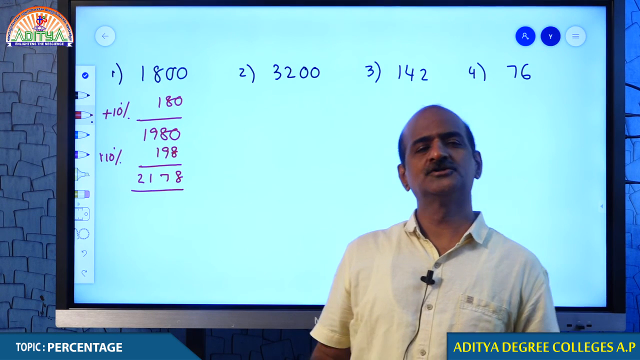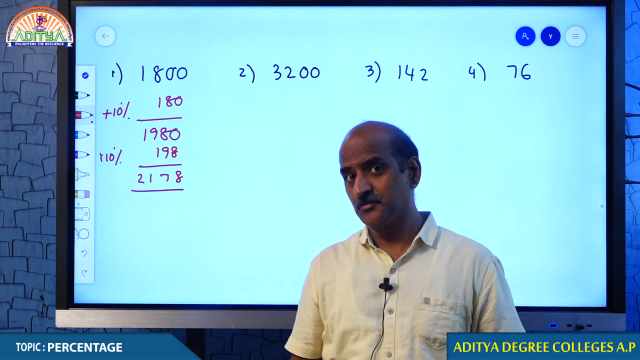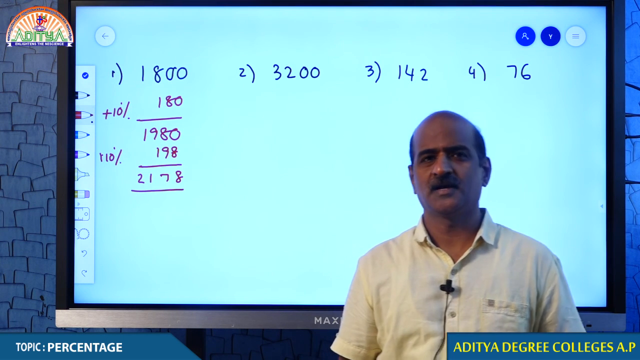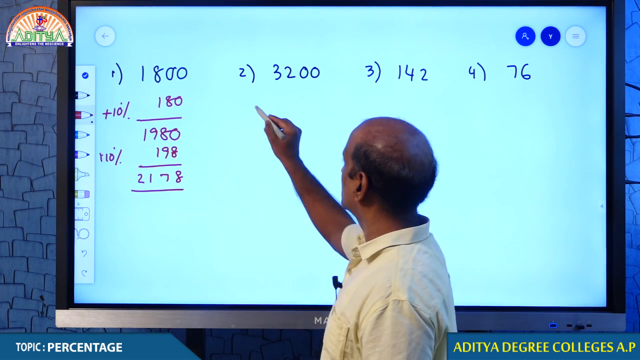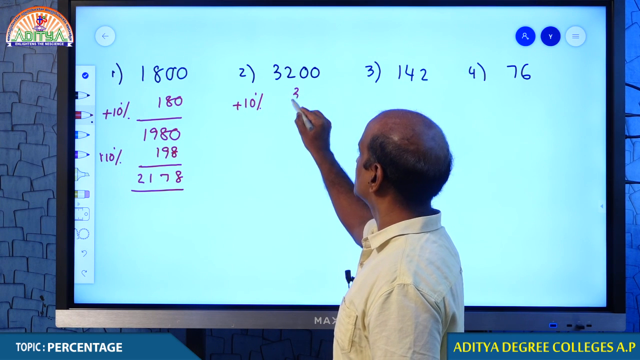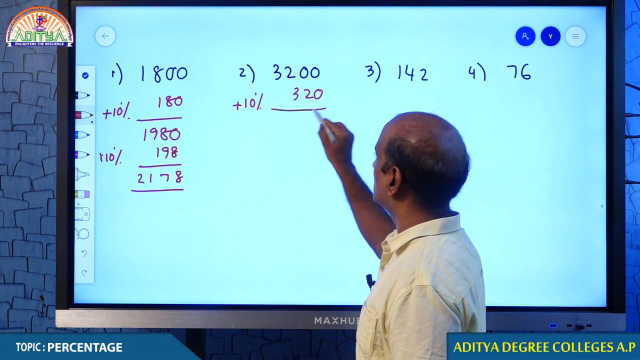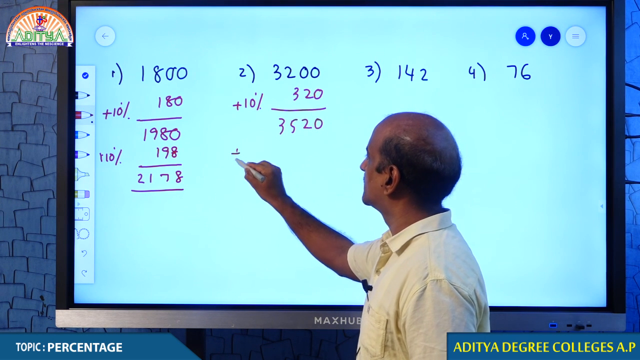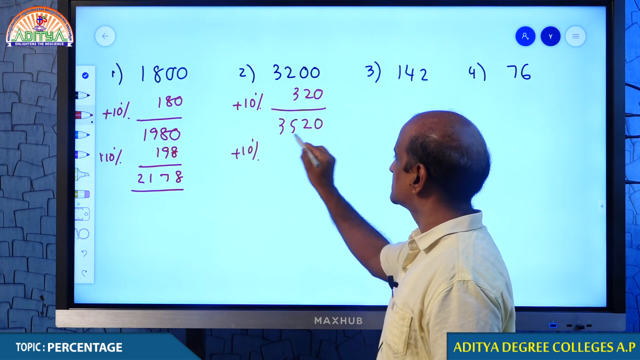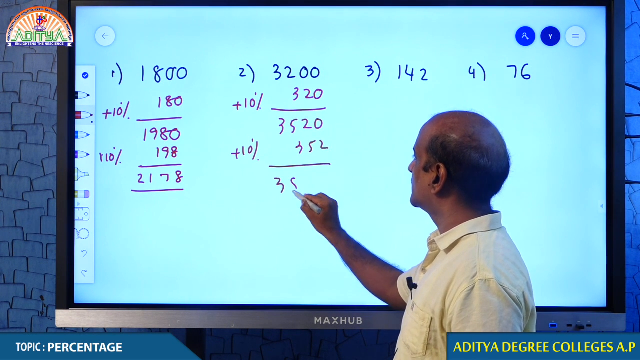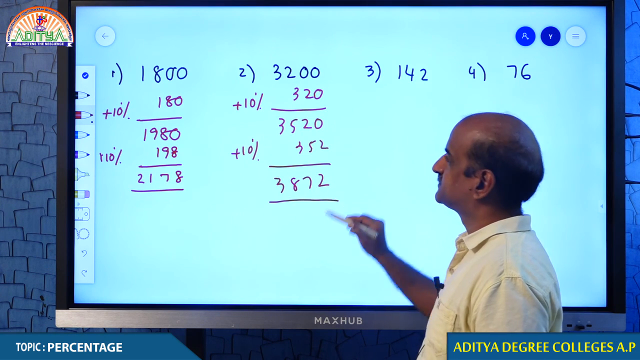This is how you usually develop a kind of calculation. Calculation is all important, okay. Come on student, 10% of 3200. You know how much is 10%? 320. 3520. Again 10%. How much is 10% of this? 352. Therefore, 3872.